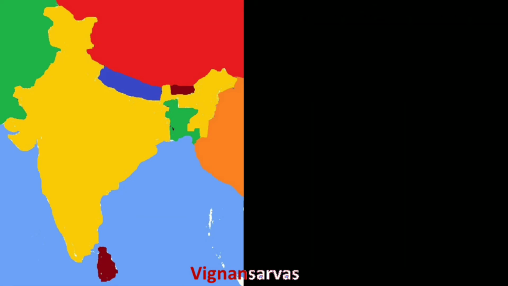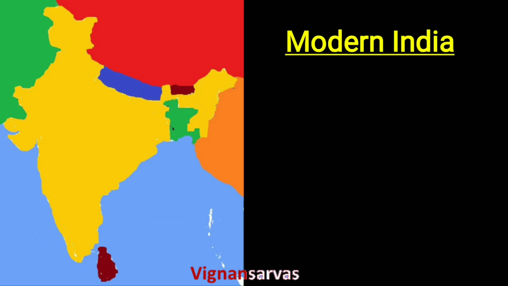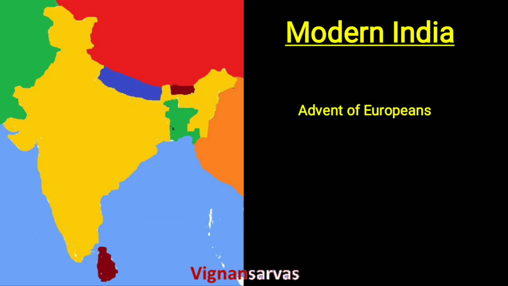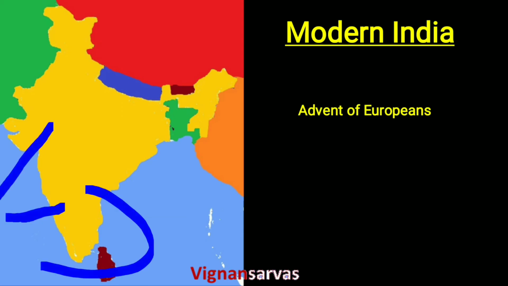And the next one is modern India. The modern India period begins from the advent of Europeans. By the end of the 15th century, the Portuguese came to India and landed at Calicut. Later, they were followed by the Dutch, English, and French. Okay, they came to India. Out of all, the English settled and gradually expanded their empire.